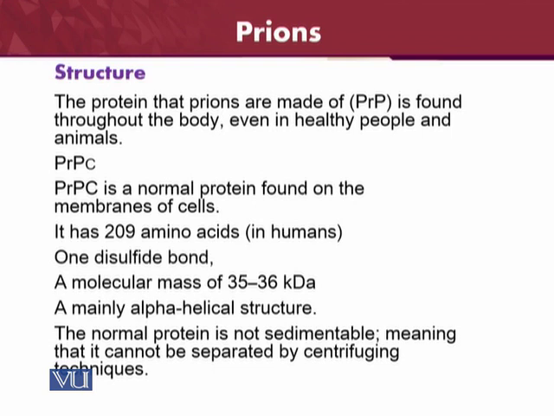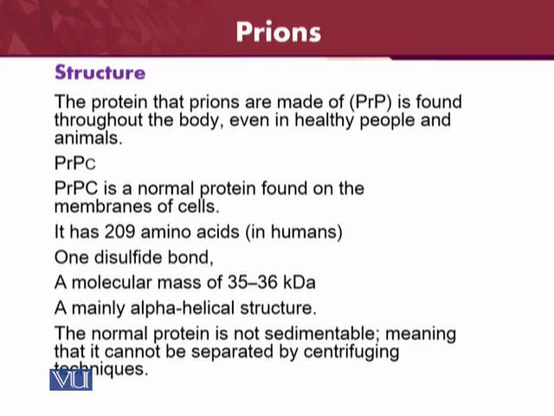What is its structure? How many amino acids does it contain? It has about 209 amino acids in human beings, with one disulfide bond, a molecular mass of 35 to 36 kDa, and a mainly alpha helical structure, and the normal protein is not sedimentable. What is the meaning of not sedimentable?